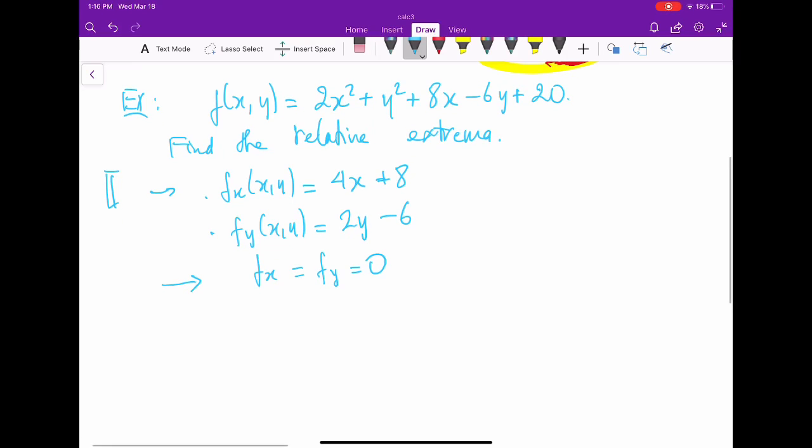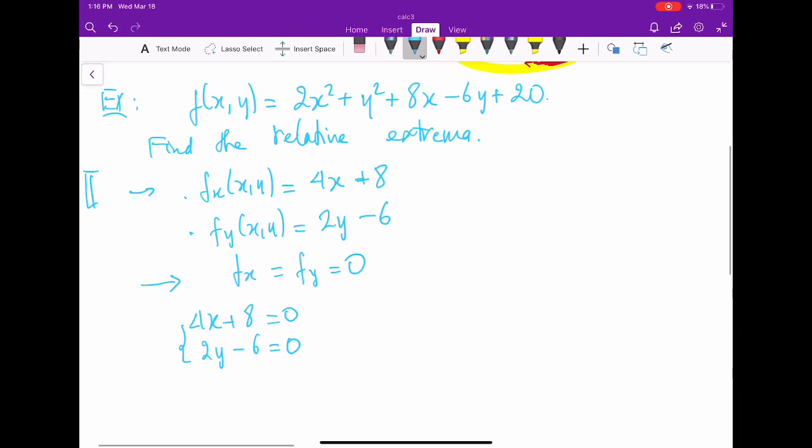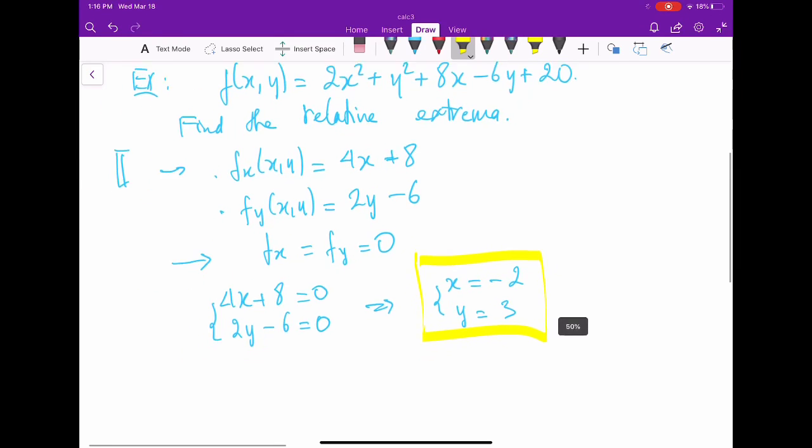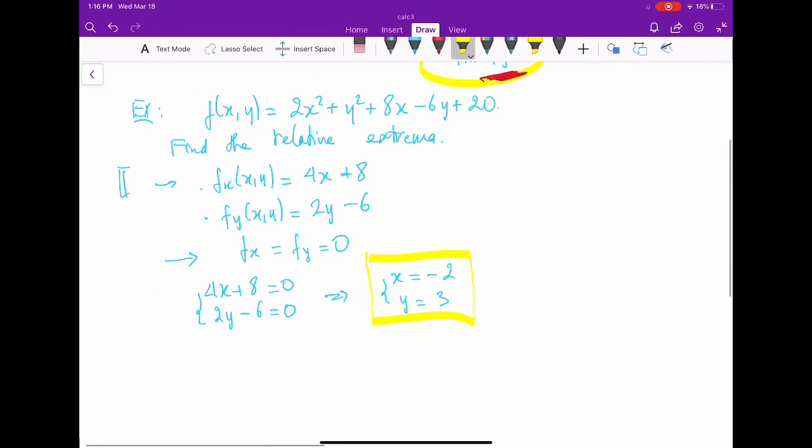So from here, I get 4x plus 8 equal to 0 and 2y minus 6 equal to 0. From here, I solve for x and get x equal to negative 2 and y equal to 3. That means the function has only one critical point. So the function may attain a local maximum or a local minimum at this point, but we still don't know yet which one it is.